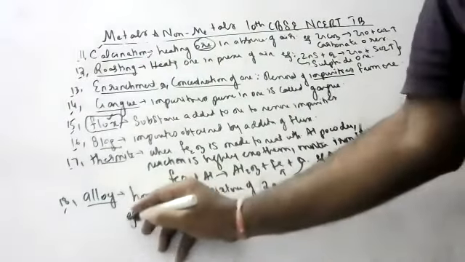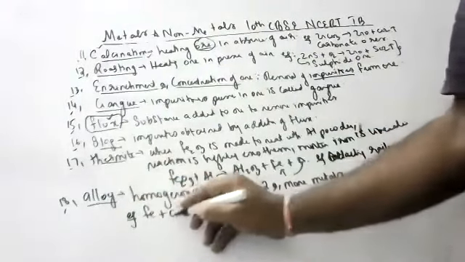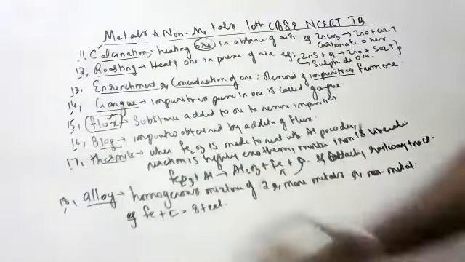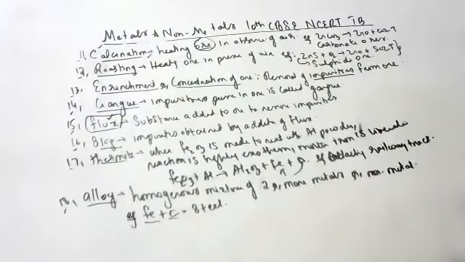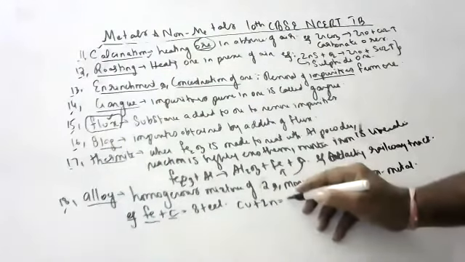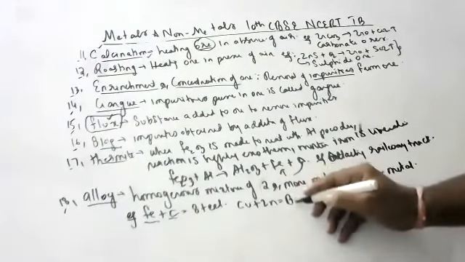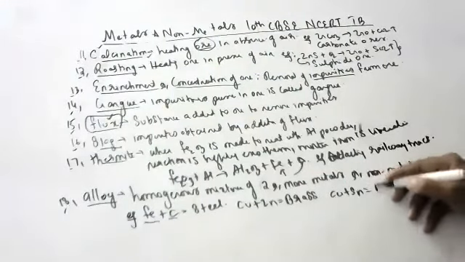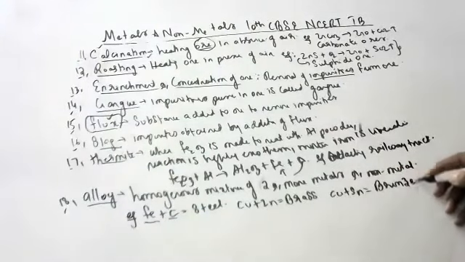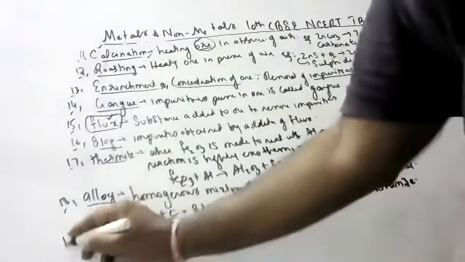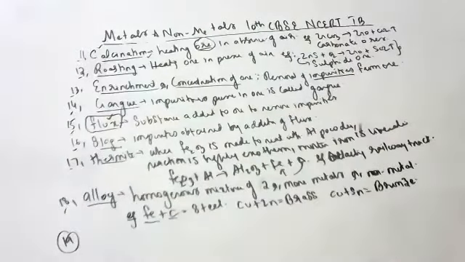One example will be, children, iron plus carbon, steel. Iron is a metal, carbon is a non-metal. Okay. Copper plus zinc. What is copper plus zinc? Brass. Copper plus tin, bronze. You should remember, children. All the combinations which are there in the textbook, you should remember. Very, very important.